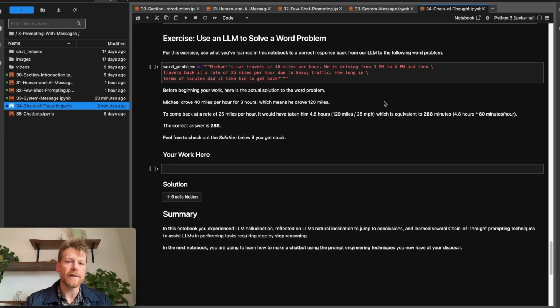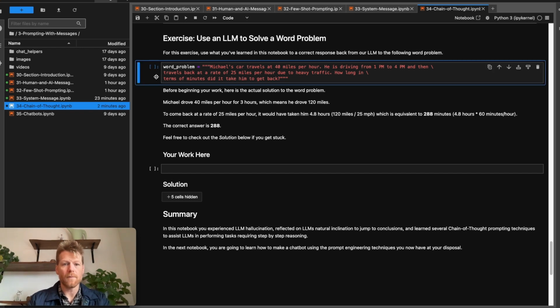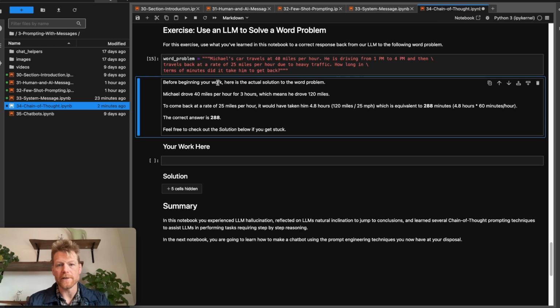Okay, so we've got an exercise for you in this notebook, where you're going to try to craft a prompt that will allow a large language model to solve a word problem that we're going to provide you. So here is a word problem, and before you begin your actual work, we went ahead and thought through this problem ourselves and gave you a solution. The actual answer to the problem is 288, and you can see how we reasoned about it. See if you can construct a prompt using some form of chain of thought prompting, and see if you can get our Llama 3.1 8 billion parameter instruct model to answer this one correctly as well. Pause the video, and when you're done with the exercise, come on back and we'll take a look at the solution together.